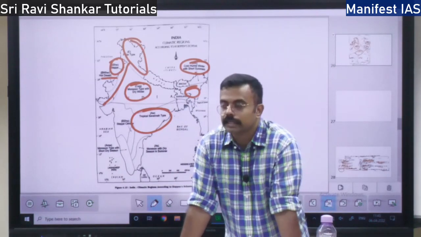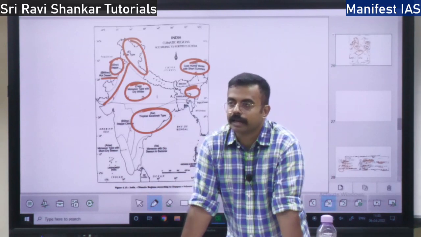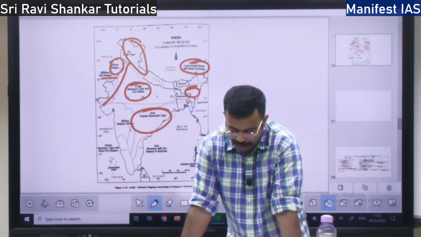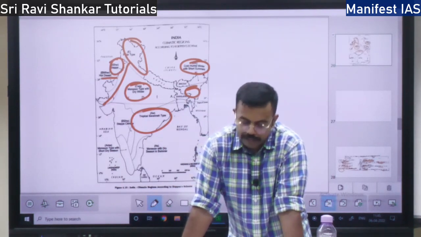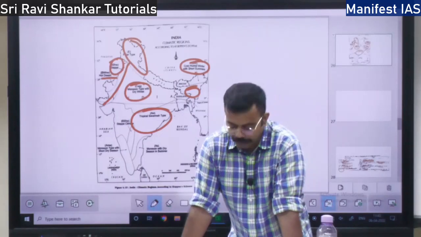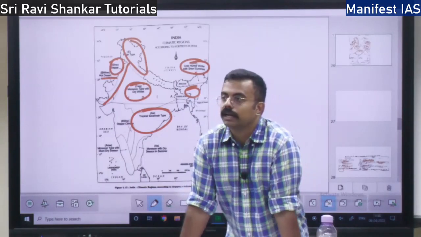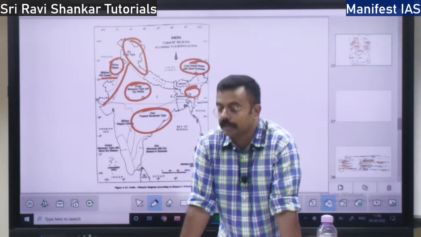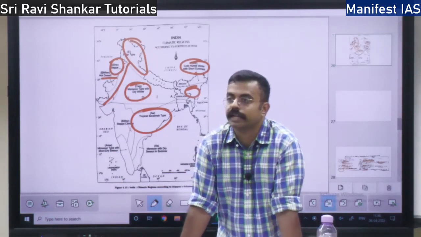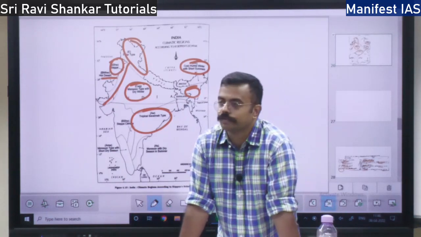So how does the climate impact the economic life? How is climate related to India's economic life? India, approximately 64% of Indians are dependent on agriculture. That is why, so now it is around 55%.